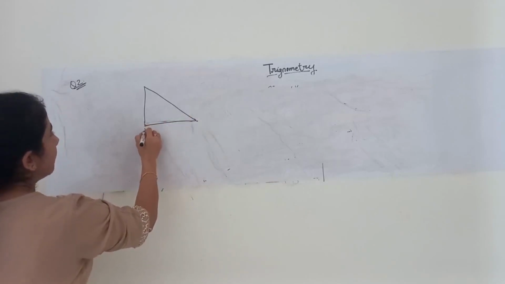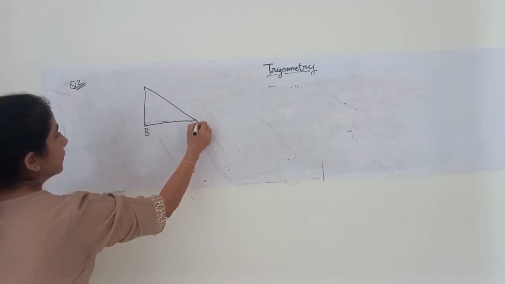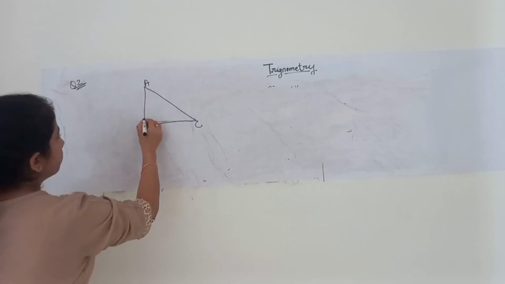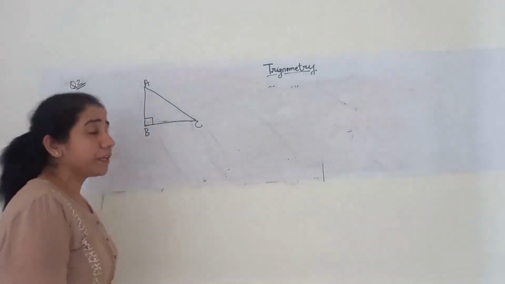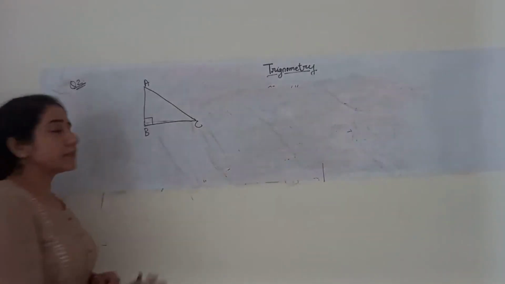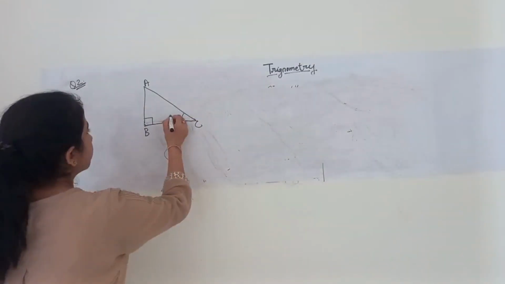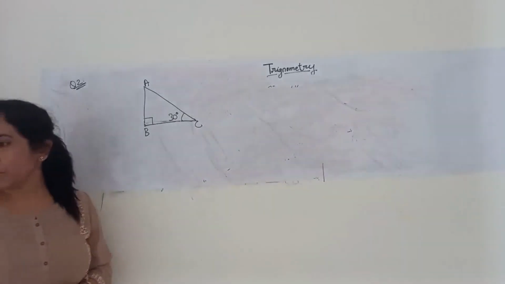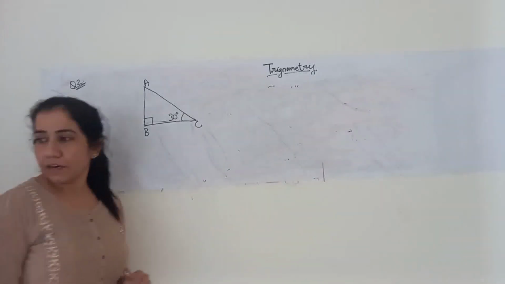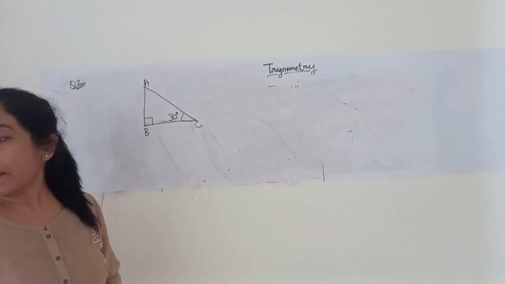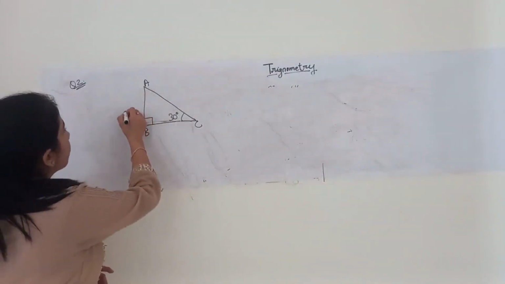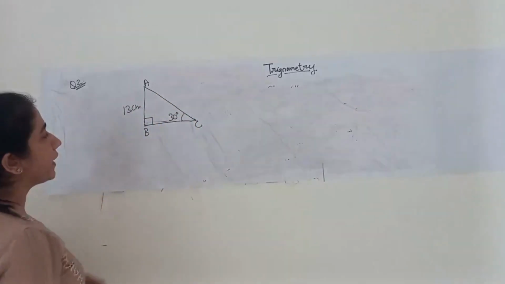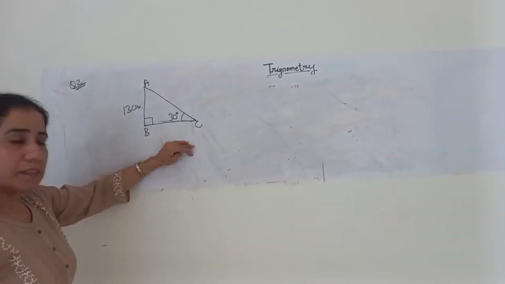Okay, this is angle B, then this will be angle C and this will be angle A. It is right angled at B, and angle C is given as 30 degrees. AB is given as 13 centimeter. We have to find AC and BC.